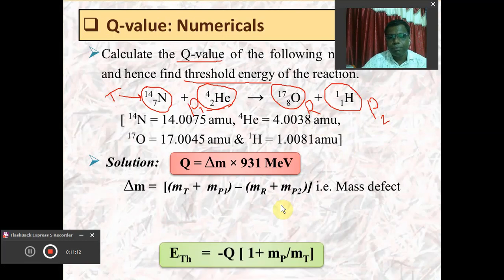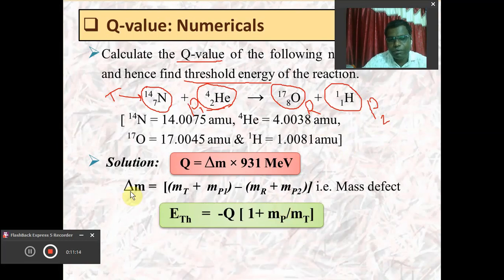If we put these values here, we will get the value of delta M, and from this delta M we will get the value of Q. After putting this value of Q as well as the mass of projectile and the mass of target, we will be able to calculate the value of threshold energy also. So these are the three formulae that we will require to find the solution of this numerical.